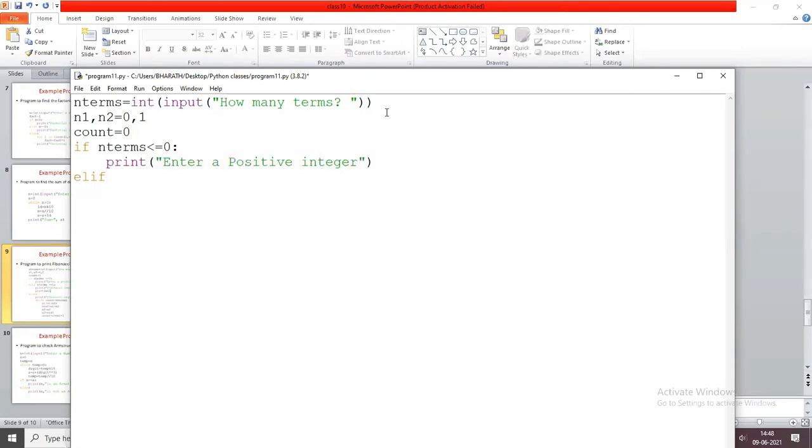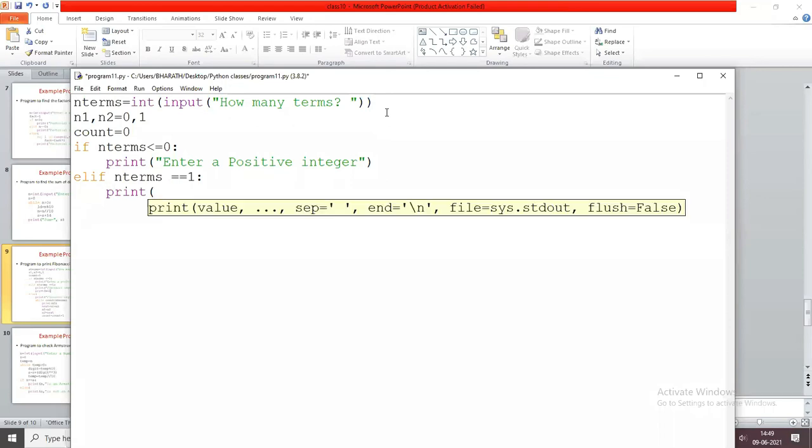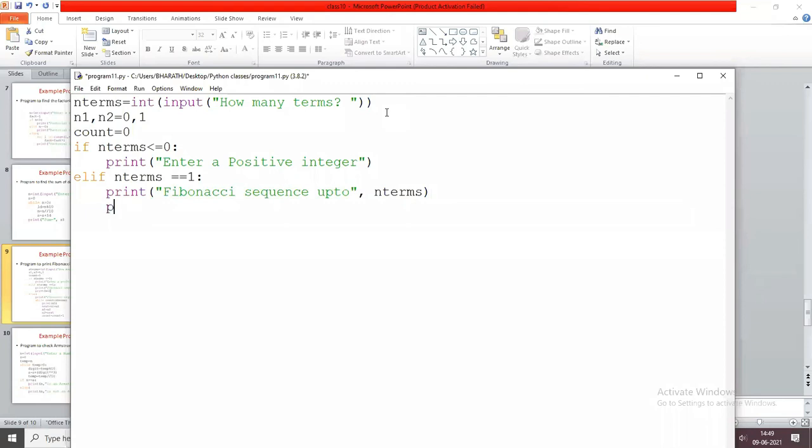Else if n terms equals 1, we are going to print the Fibonacci sequence up to n terms, and I print only the first value.